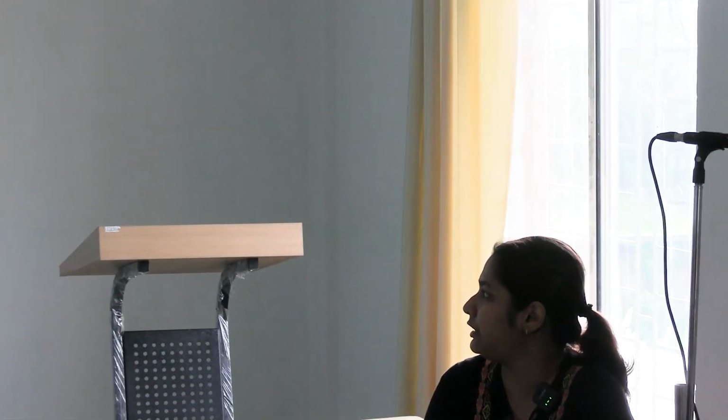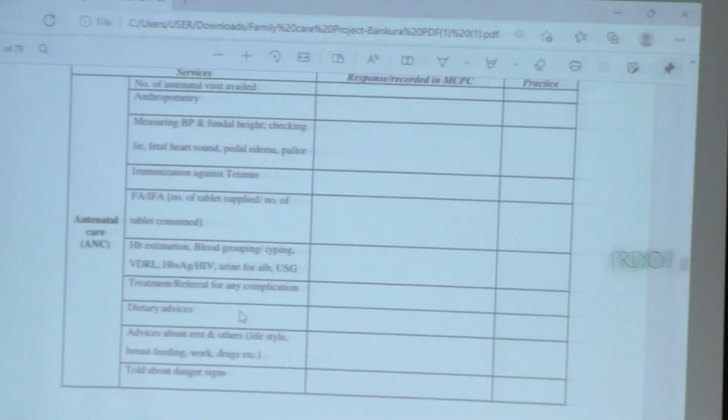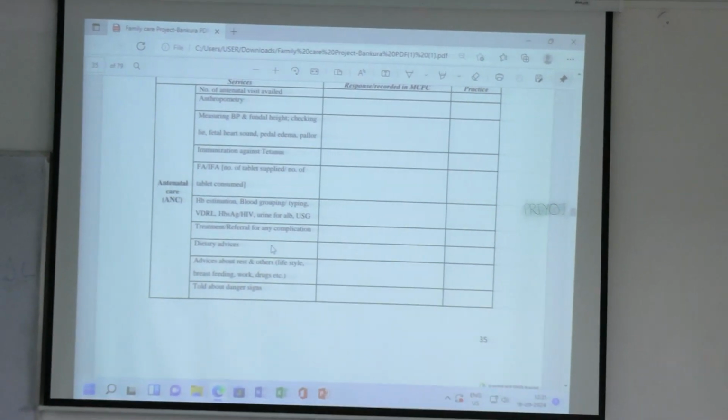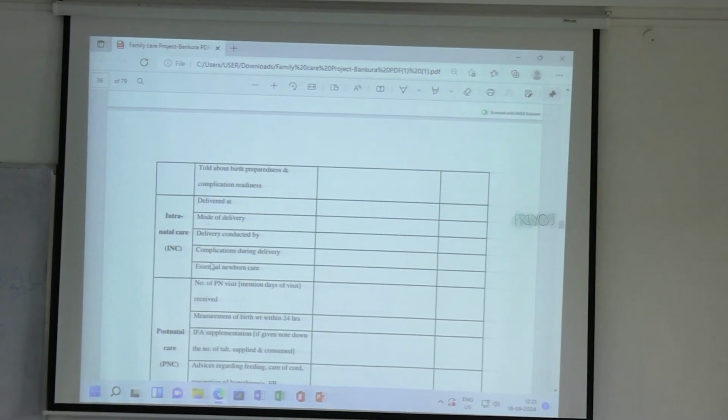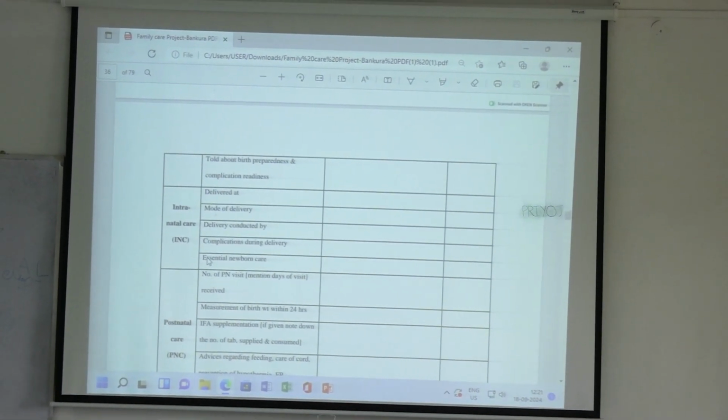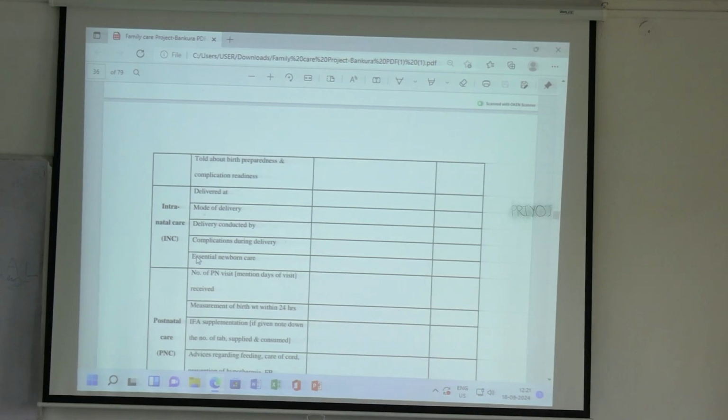All these things are there, the antenatal care. So from the antenatal visits till the delivery, the time she is going for delivery and birth preparedness, all the services that she gets is the antenatal care. Next comes the intranatal care, that is during delivery, what the mother is receiving at the center.